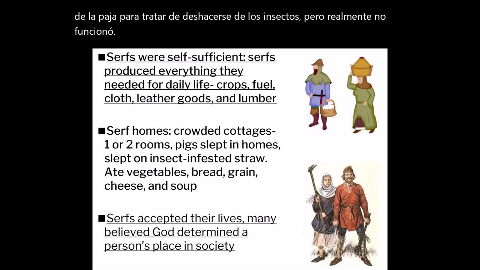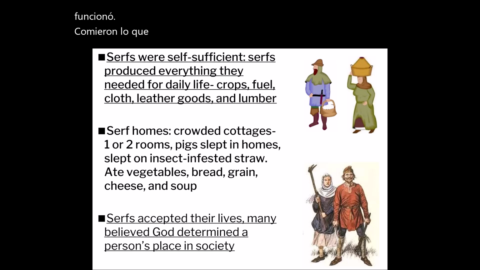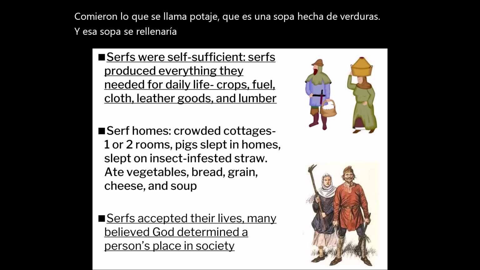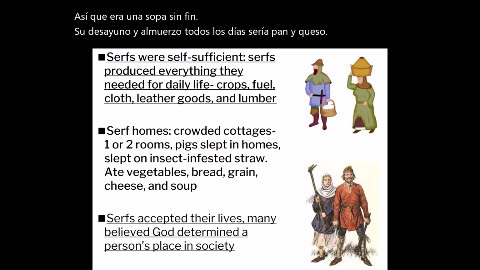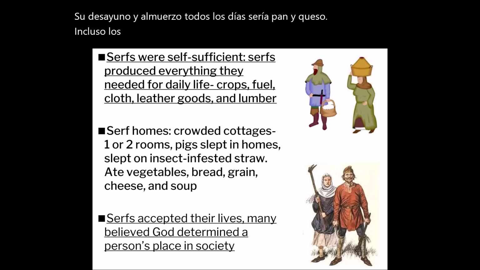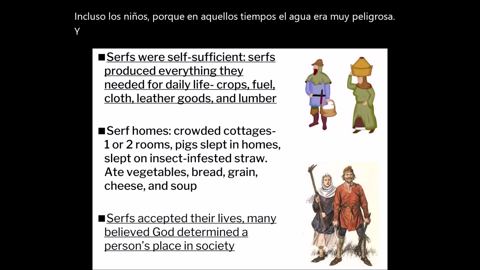They ate what's called pottage, which is a soup made from vegetables. And that soup would be refilled every single day with new vegetables and new water. So it was a never-ending soup. Their breakfast and lunch every day would be bread and cheese. You drank beer every day, even the children, because back in these times, water was very dangerous. And serfs accepted their lives. They believed that God determined your place in society. Like, this was what you had to do.